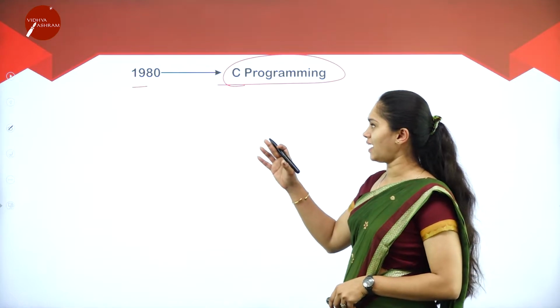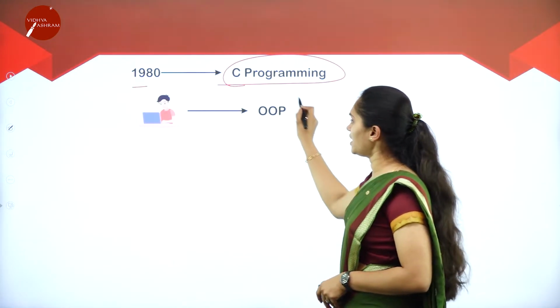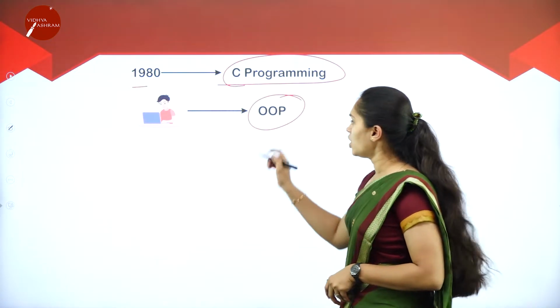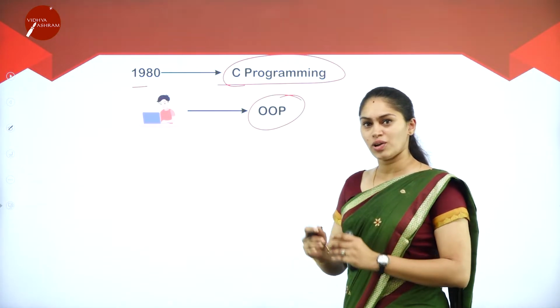After that, scientists came up with a new concept called object-oriented programming, that is OOP. That was my last session topic, object-oriented concepts.